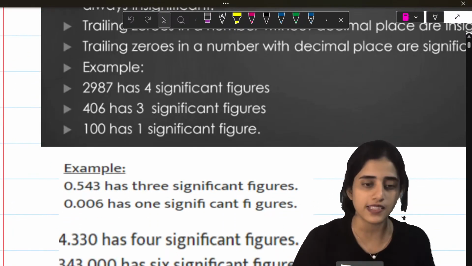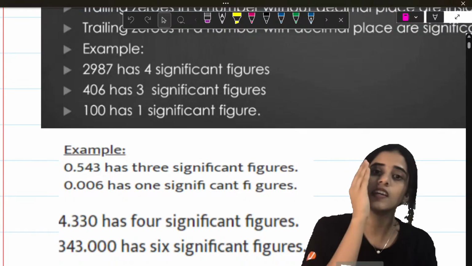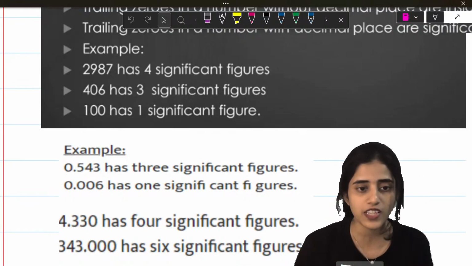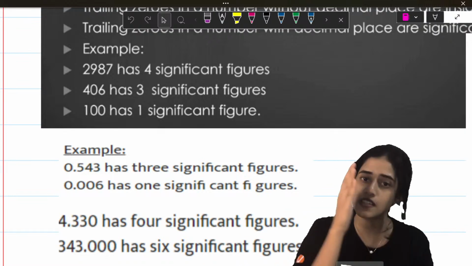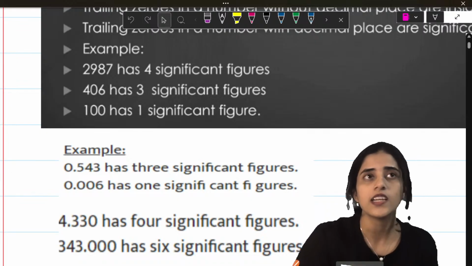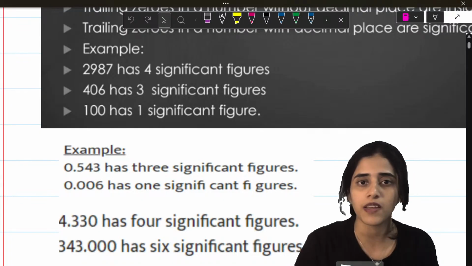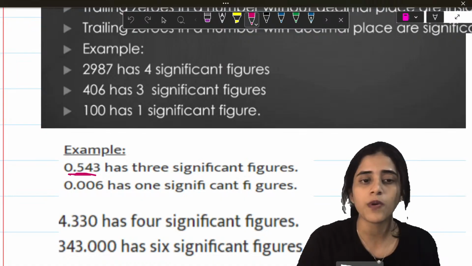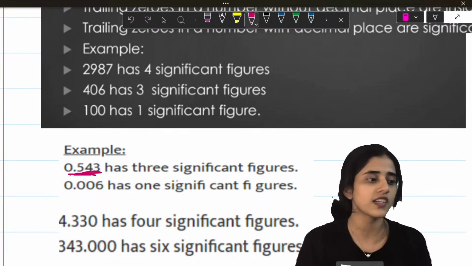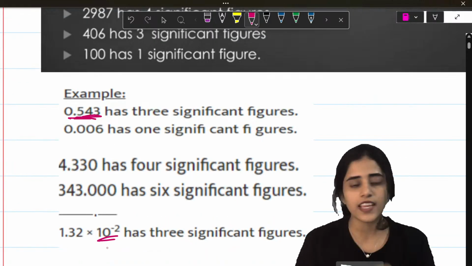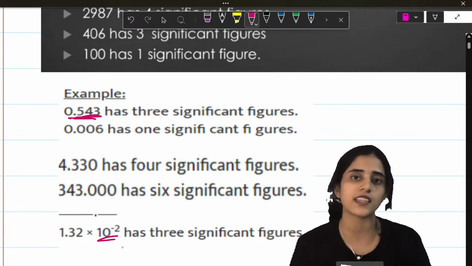But look at the decimals. 4.330 has 4 significant figures because a 0 after a decimal is always significant. 343.000 also has 6 significant figures. But a 0 before a decimal is not significant. That is why 0.543, you can look at this example, has only 3 significant figures. Now, powers of 10 are not significant. So 1.32 into 10 raised to minus 2 will have only 3 significant figures.